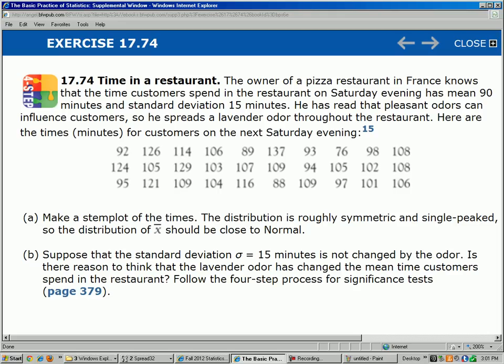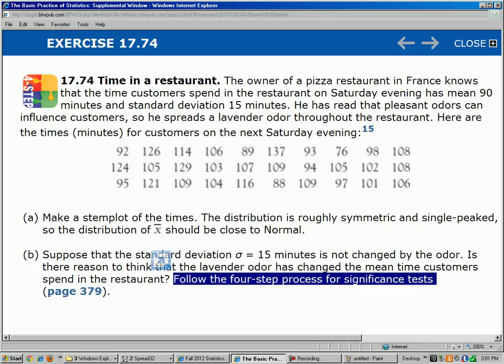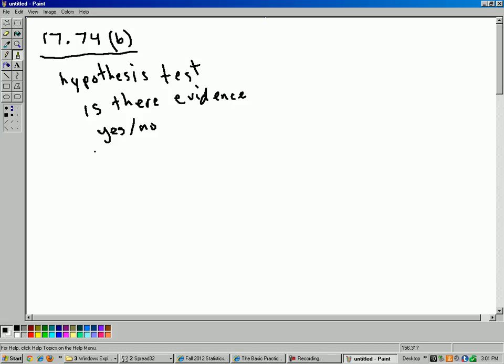And in this question, it's asking, is there reason to think that lavender odor has changed the mean time? So that's a yes or no question. And just in case you're not sure, in the very last sentence it says, follow the four-step process for significance test. So anything with the word significance in there, is there evidence at a certain level of significance, or do a significance test, that's another clue that we're doing a hypothesis test.